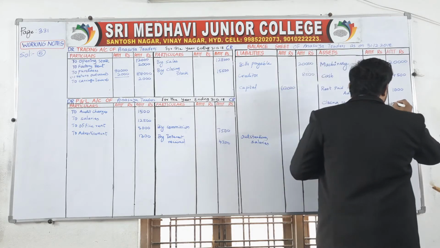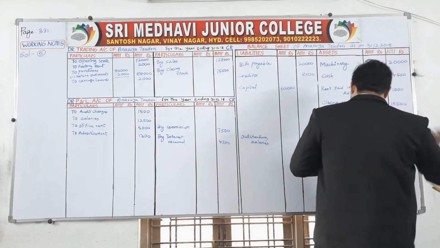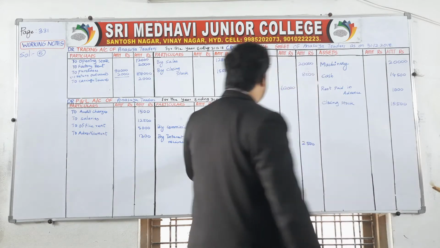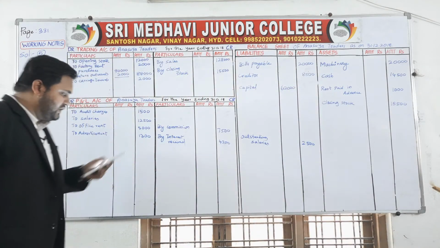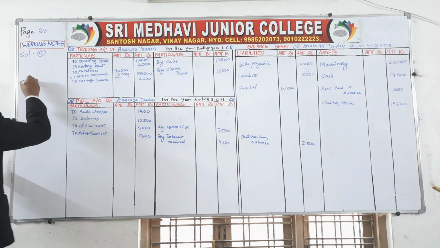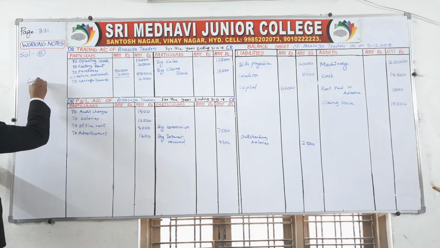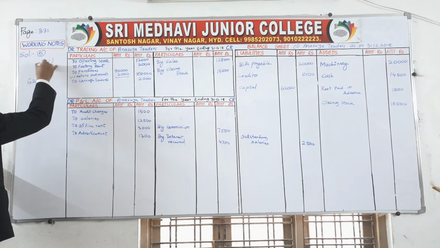Clothing stock 15,500. Next item, interest on capital. We have to calculate interest on capital at 6%. How much capital is given? Capital is 62,000. We have to calculate 6%.